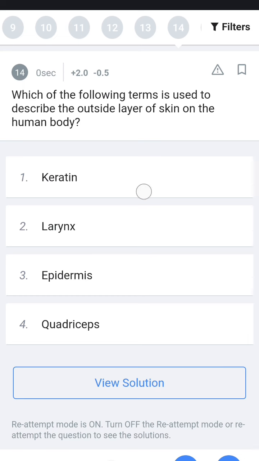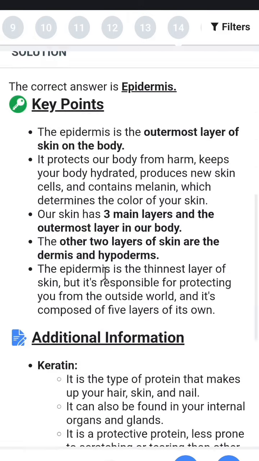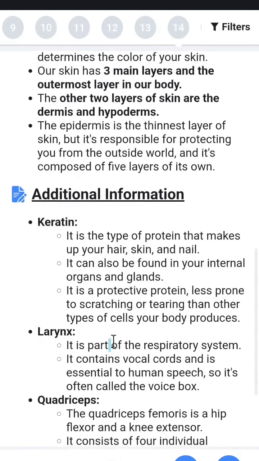Next, which of the following terms is used to describe the outer layer of the skin? The outer layer of the skin, it contains keratin. So the answer is epidermis. Keratin is also found in nails and hair.